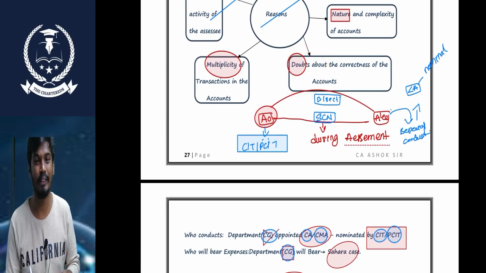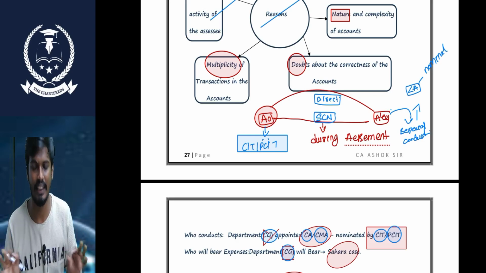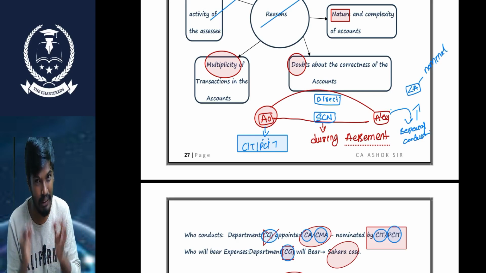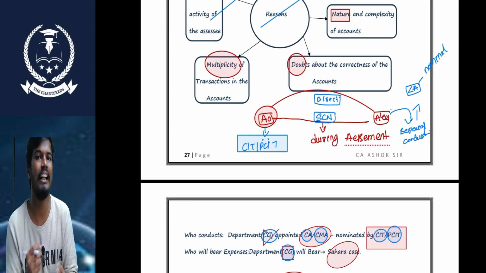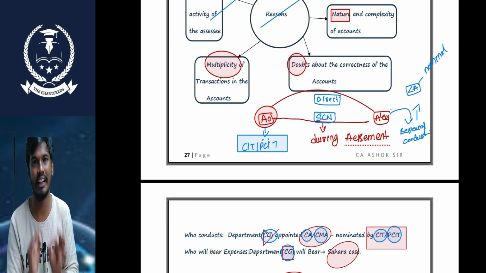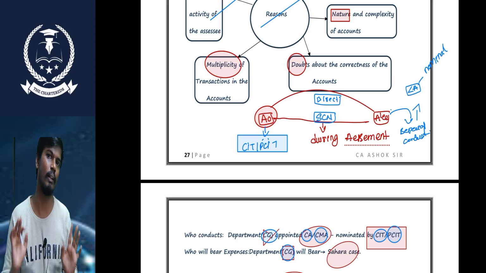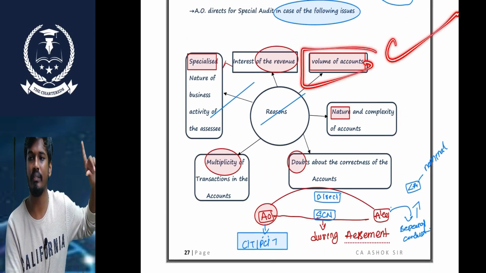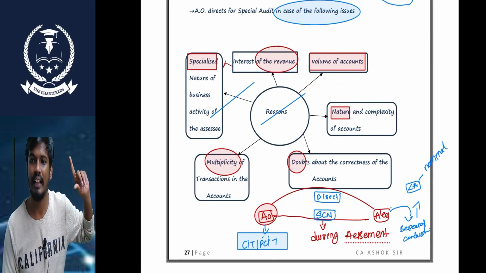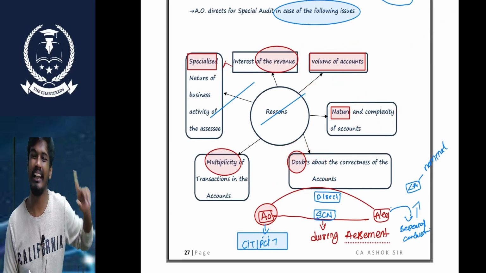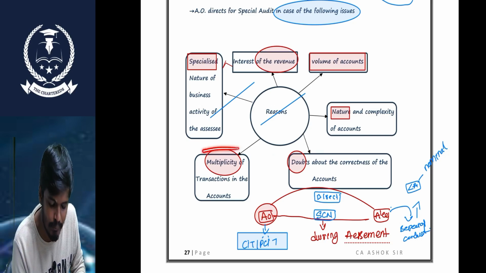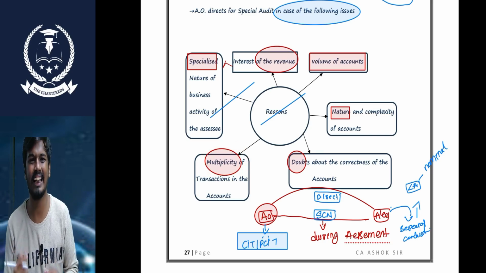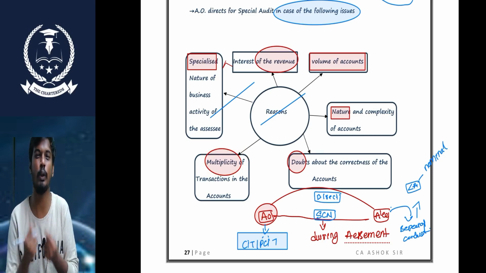Everything is happening during the assessment, not after the completion of the assessment. During the assessment, the AO feels this way about the SSC's books. So during the assessment, the AO finds that the value of the books of accounts is very high, the books are very complex, and he has a doubt about them. There is a multiplicity of transactions: one transaction can be entered into a number of times, the same transaction two or three times.